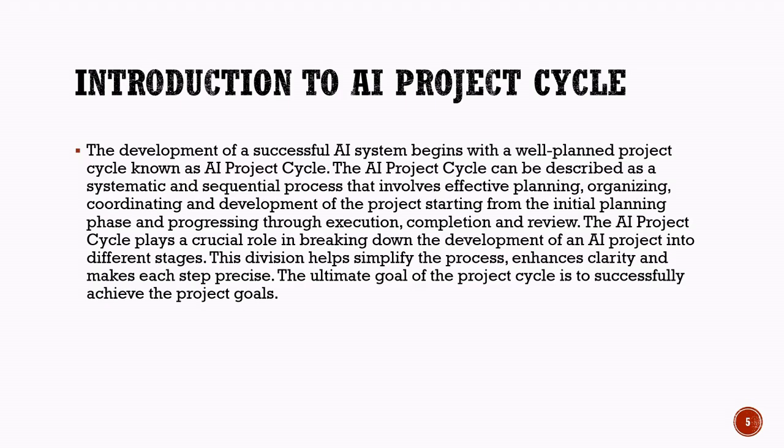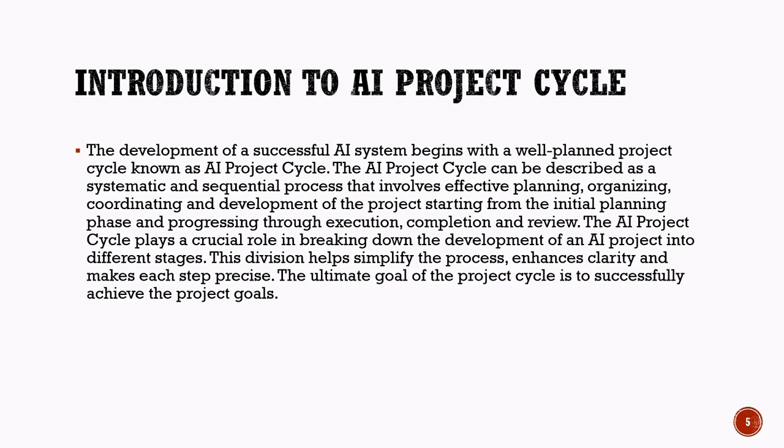Introduction to AI Project Cycle. In this chapter, we will understand the concept of the AI project cycle. The development of a successful AI system always begins with proper planning and a systematic process. This complete process is known as the AI project cycle. The AI project cycle is a step-by-step method used to design, develop, and improve artificial intelligence solutions. It helps in organizing the entire project in a structured and efficient manner.